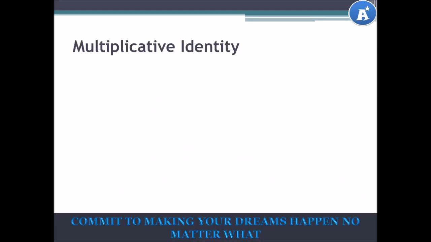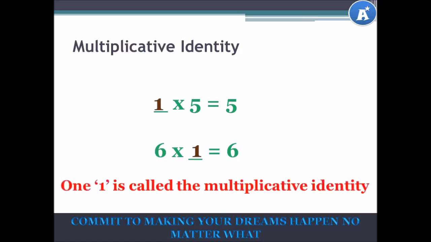The multiplicative identity. Can you think of any number we can multiply 5 by that will give us a result of 5? How about this example? Is there any number we can multiply 6 by that will give us a result of 6? If you said 1 in both cases, you are correct. 1 multiplied by 5 is equal to 5, and 6 multiplied by 1 is equal to 6. 1 is called the multiplicative identity, and that's because 1 multiplied by any number gives you back that number.